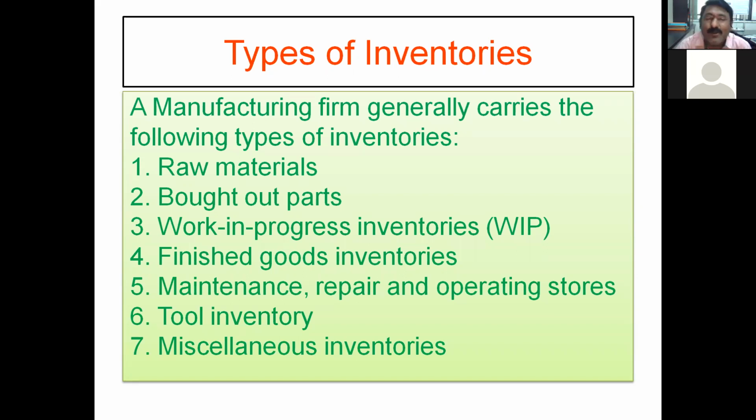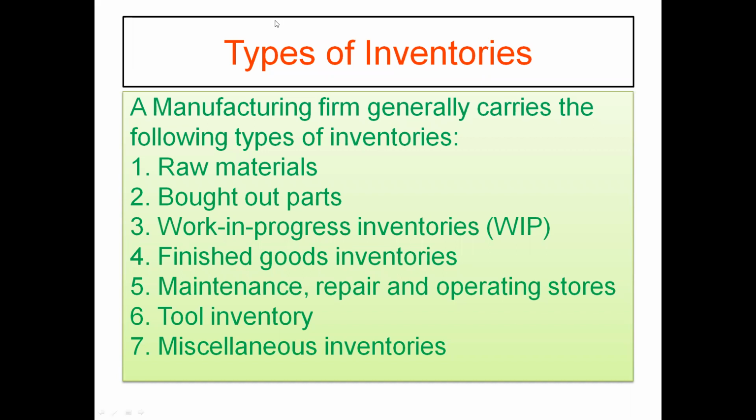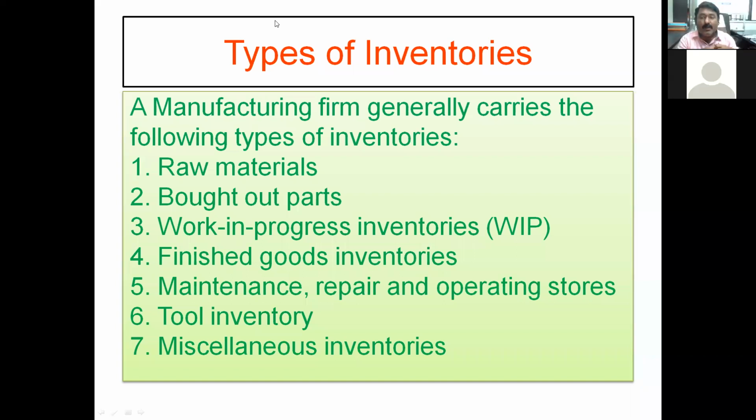Will they go for manufacturing the nuts and bolts? No. Then again, as far as your automobile is concerned, apart from the chassis, the indicators are from different vendors. The headlight and tail light arrangement are from different vendors. So this is the bought out part.